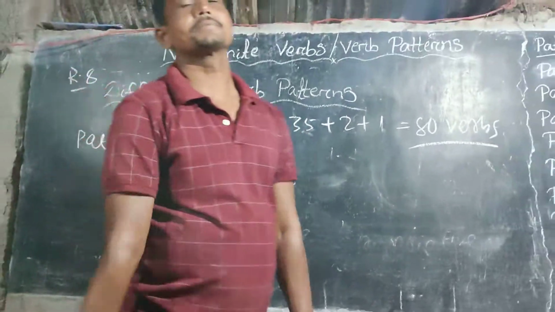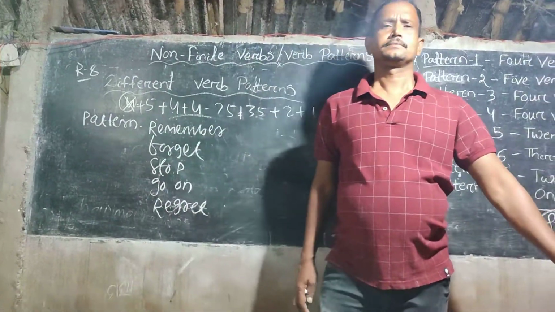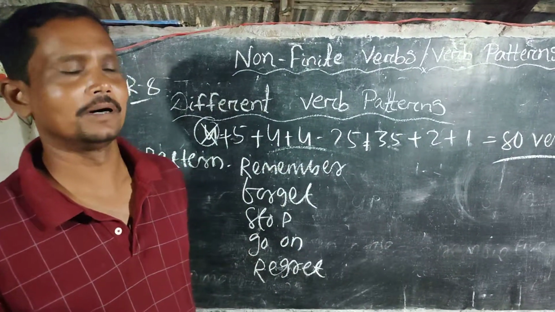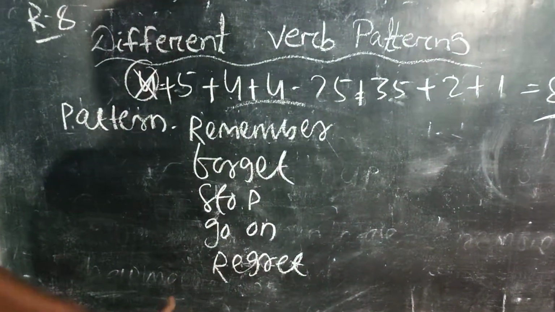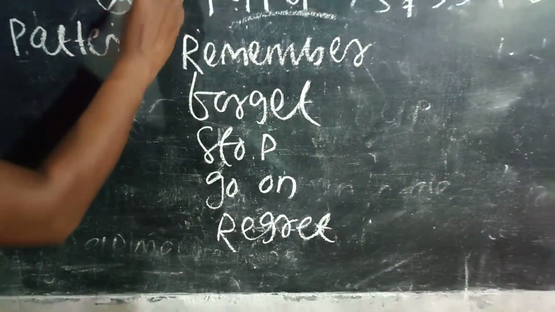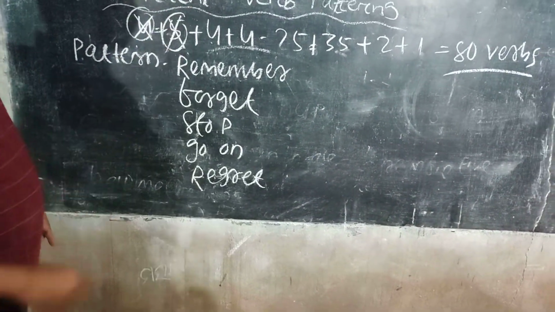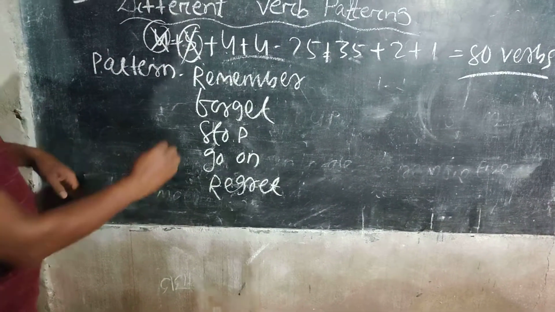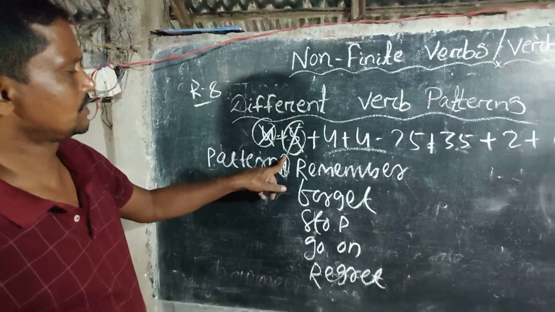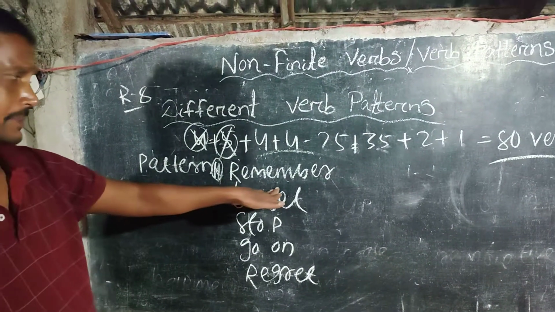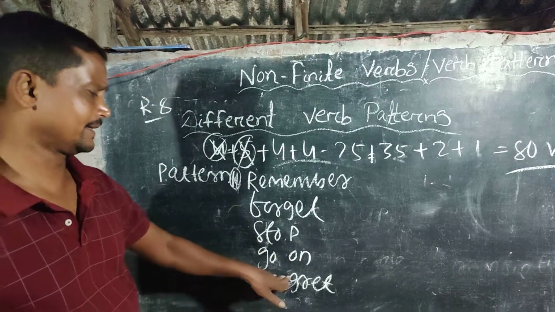These are the 5 verbs. Remember, forget, stop, go on, regret. So I make a cross after 5. This is pattern number 2. And the verbs are remember, forget, stop, go on, regret.